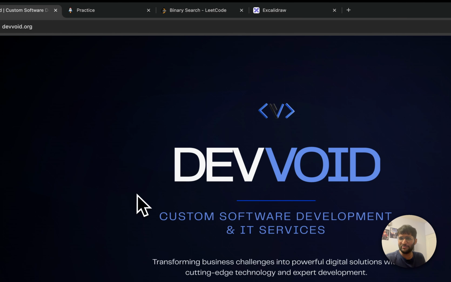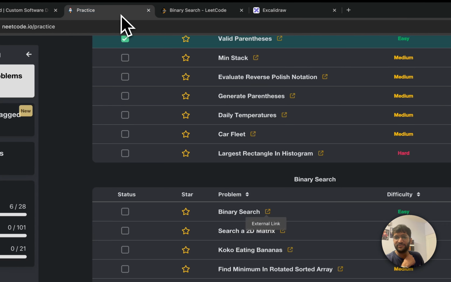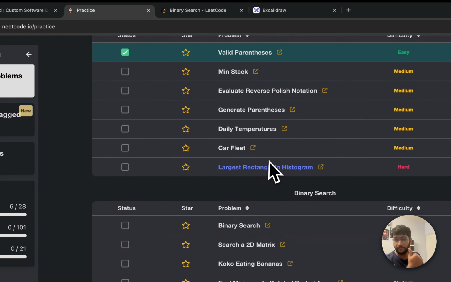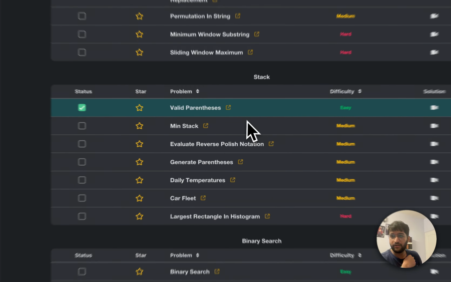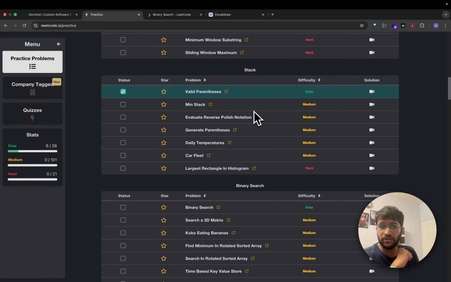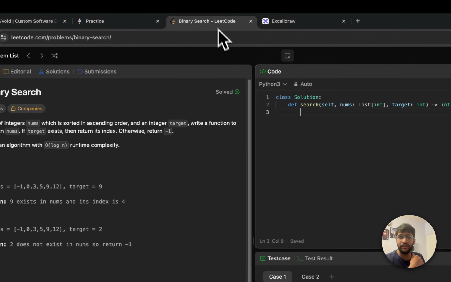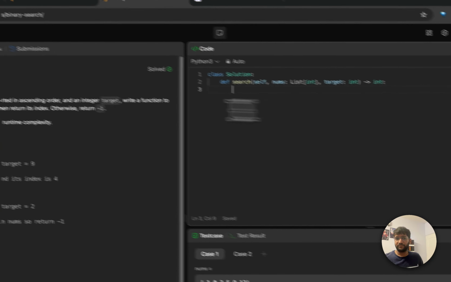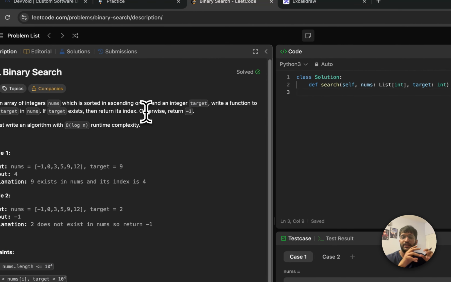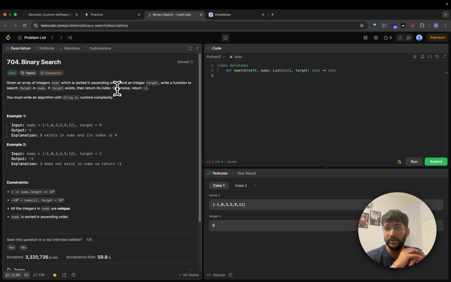It's almost 2-3 minutes already done. But yeah, the problem today we're focusing on is binary search. We are done with almost 6 problems till now, and the last one we did was valid parenthesis. So today we're going to look into binary search, and I have it open right here. So let's begin with this. By the way, binary search. First we'll read the problem statement.